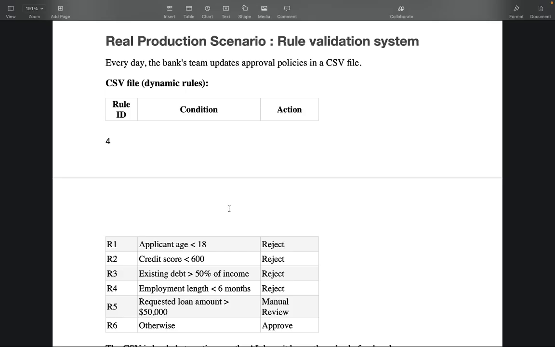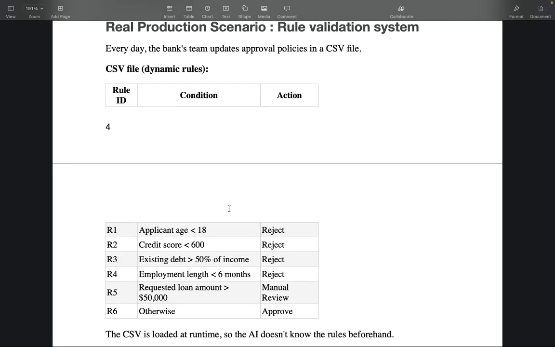rule validation system. Every day, banks, for example, update approval policies in a CSV file. Like there is a loan system. Everybody once in a while has applied for a loan, and the bank has, let's say, a CSV file of their dynamic rules, which keep on changing.